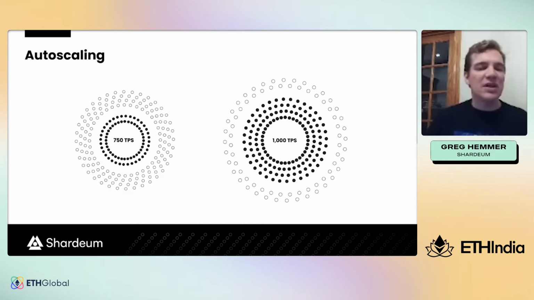So, if a black swan event happens or issues like some of the recent issues in Web3 occur and we go into a bear market and load on the Shardium network reduces, it doesn't want to pay, say, 100,000 nodes, for example, if it only needs to process 20 TPS. And so it'll remove validators to the minimum number of validators needed to process the current demand. So it only needs to pay minimum node rewards at all times.